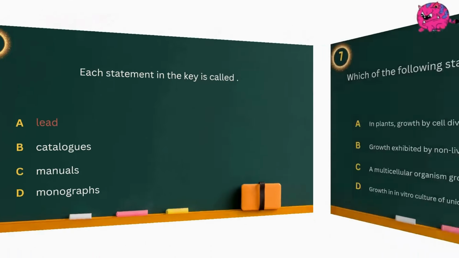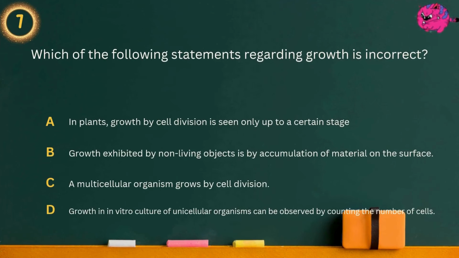Question 7. Which of the following statements regarding growth is incorrect? Option A. In plants, growth by cell division is seen only up to a certain stage. Option B. Growth exhibited by non-living objects is by accumulation of material on the surface. Option C. A multicellular organism grows by cell division. Option D. Growth in vitro culture of unicellular organisms can be observed by counting the number of cells. Answer is, in plants, growth by cell division is seen only up to a certain stage.